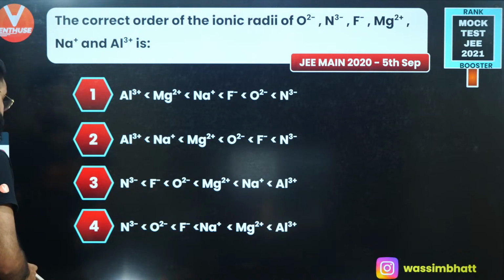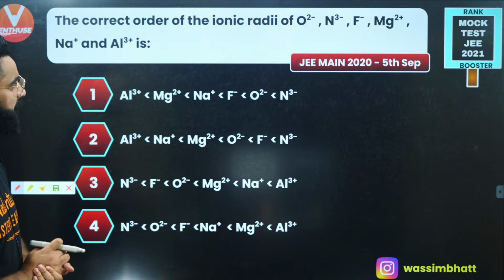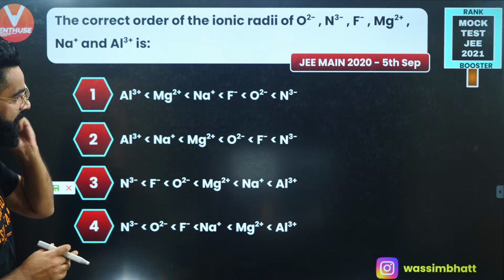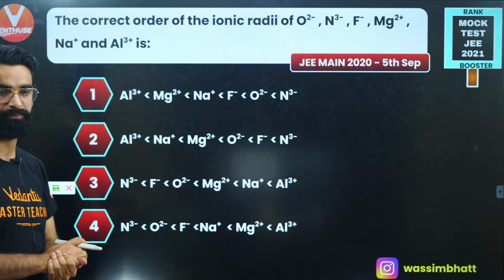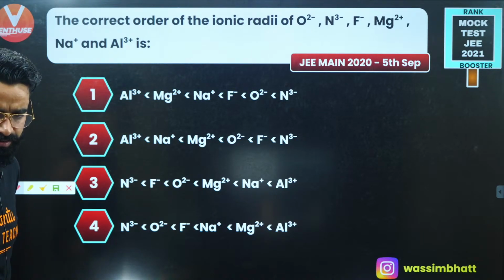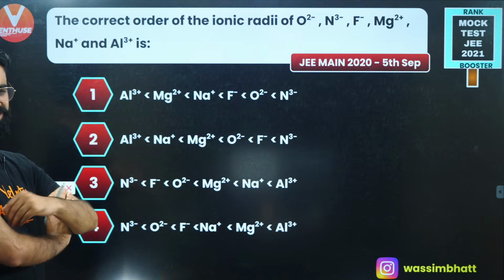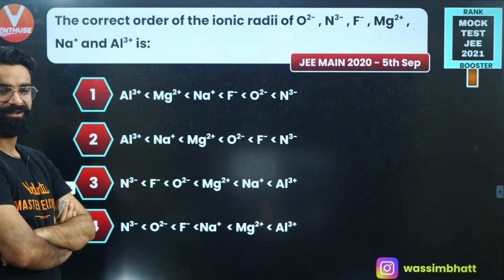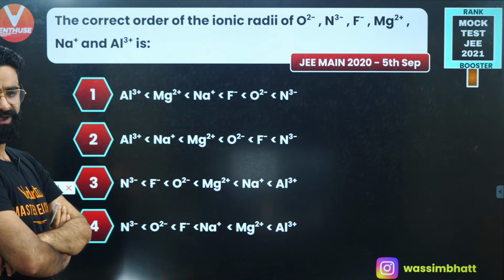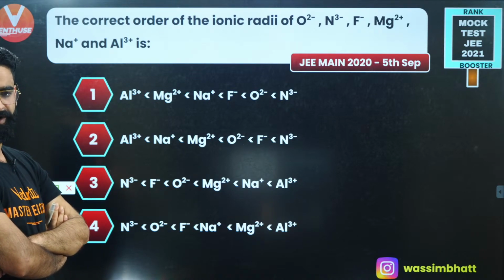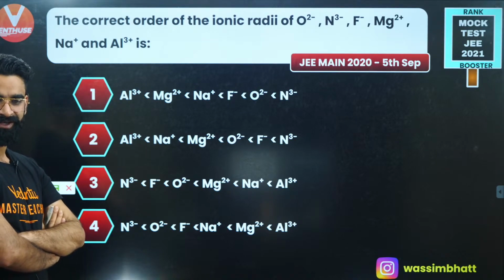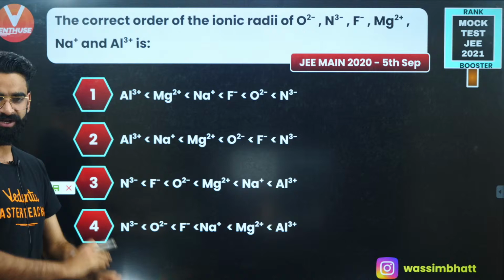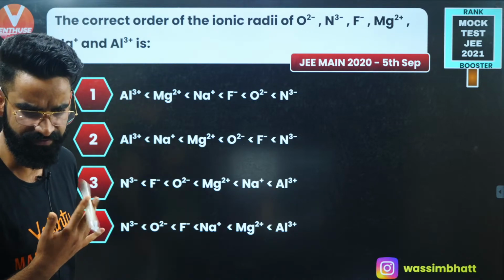A very simple and basic question. The correct order of the ionic radii of O2-, N3-, F-, Mg2+, Na+, Al3+ is. The question is from periodic classification, or you can say from atomic structure, right? It was asked in Mains 2020, 5th September attempt. Give it a try. Let me know the answer in the chat box. Fast.